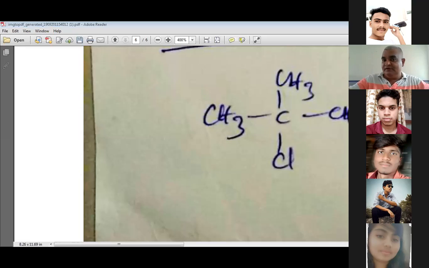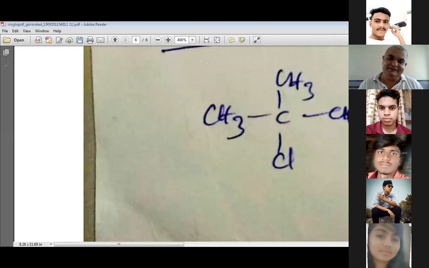Now think of the alkyl halide which is not bonded to any other carbon. That means the carbon will have 3 H and Cl. What is the name of this compound? CH3Cl. Chloromethane.